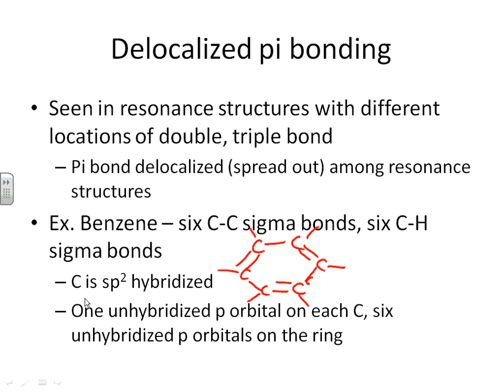Each one of those carbons has 3 electron domains, because remember, double bonds count as just 1 electron domain. So 3 electron domains means sp2 hybridized, because you need 3 places to put your electrons. The carbon takes an s and 2 p's and blends them all together, hybridizes those orbitals. We get sp2 hybridized orbitals, but there's still a p orbital left on every single carbon. Every single carbon has 3 electron domains, so every carbon is sp2 hybridized, with an unhybridized p orbital left over on every single carbon.